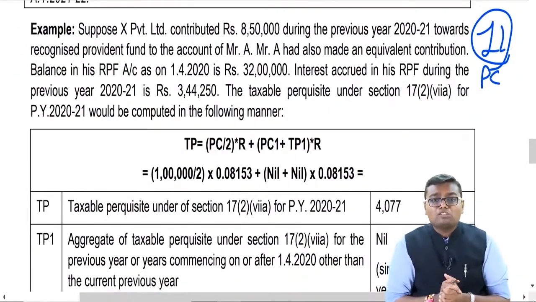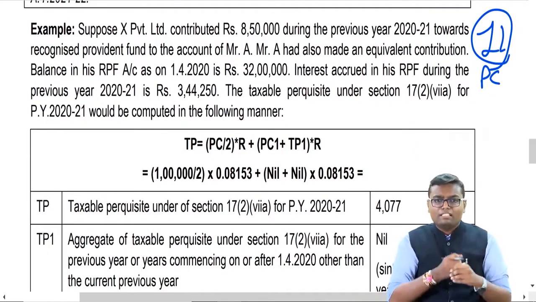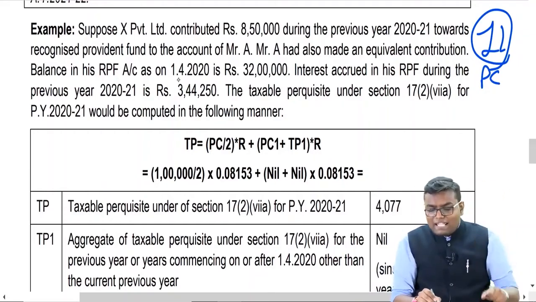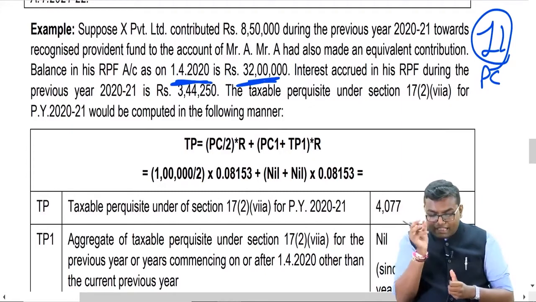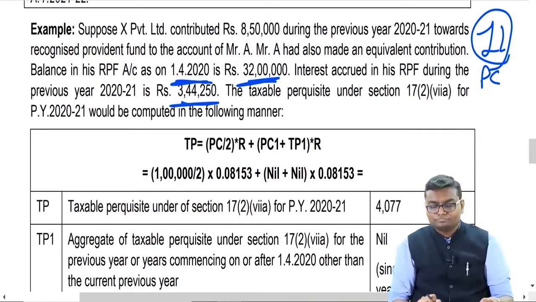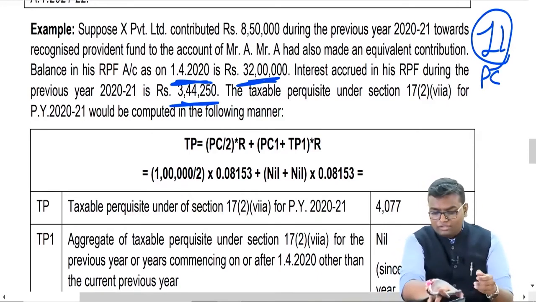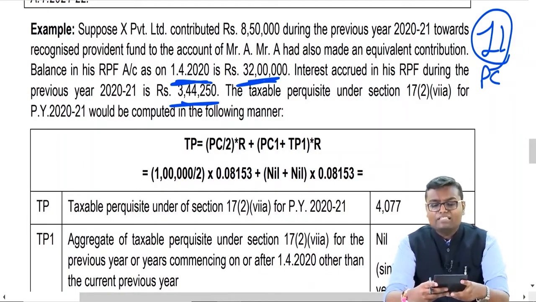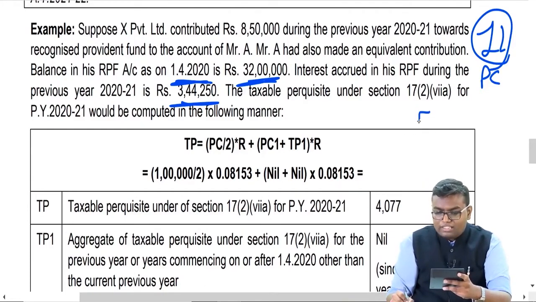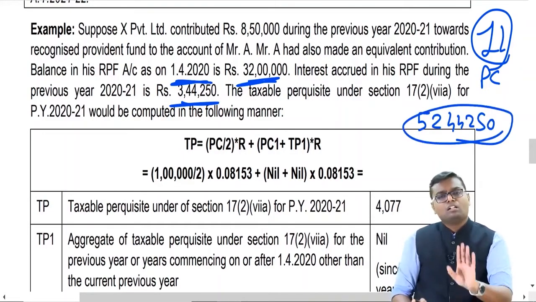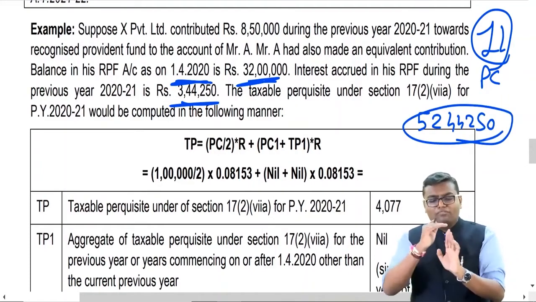Now Mr. A had also made an equivalent contribution balance in RPF. That means similarly 8,50,000 contributed by employee also. Now balance as on 1st April 20 was 32 lakh and interest what added is 3,44,250. Here they have given the interest amount. So what will be the closing balance of RPF? Can I say it will be 32 lakh plus 8,50,000 my contribution plus 8,50,000 employer contribution plus interest 3,44,250, closing balance will be 52,44,250.